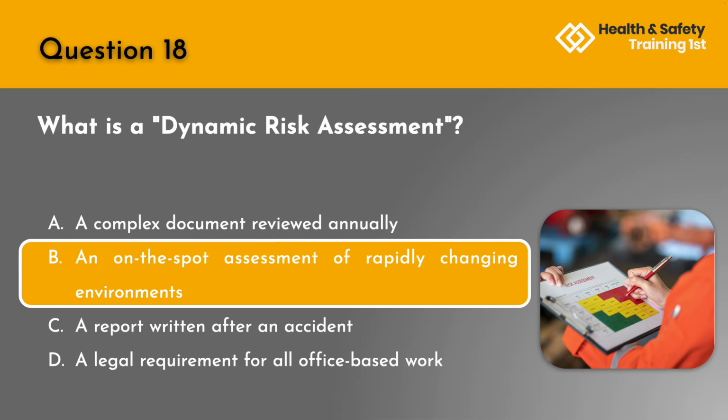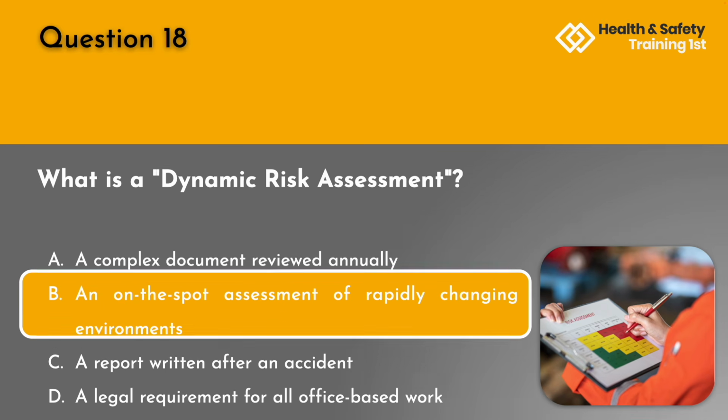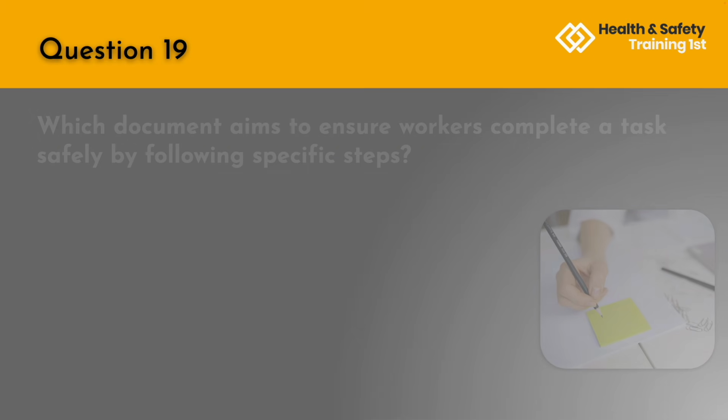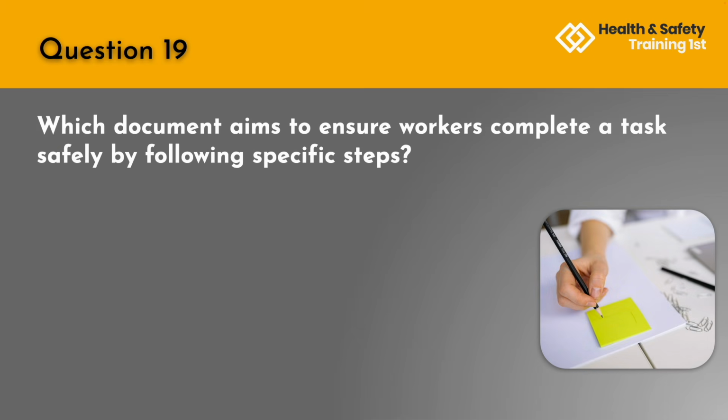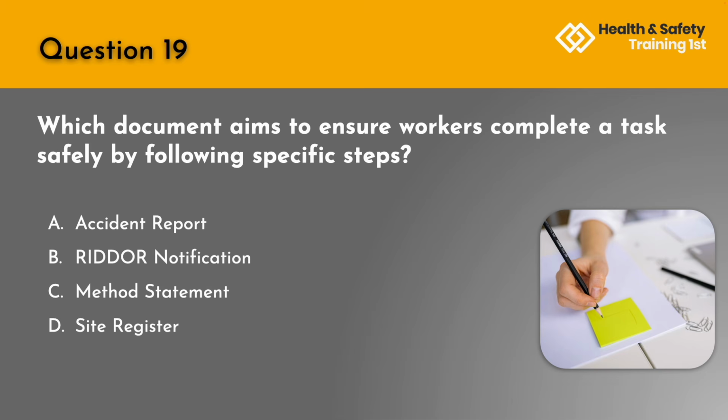The correct answer is B. An on-the-spot assessment of rapidly changing environments. Question 19. Which document aims to ensure workers complete a task safely by following specific steps? A. An accident report. B. RIDDOR notification. C. Method statement. Or D. Site register.